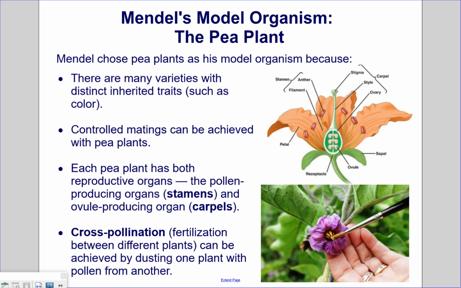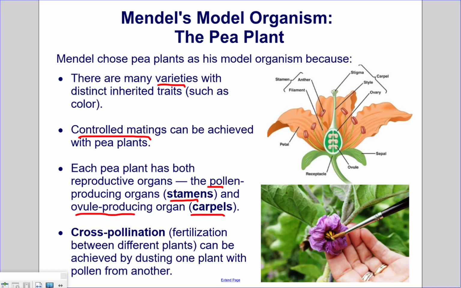Mendel's model organism, the pea plant. Mendel chose pea plants as his model organism because there are many varieties with distinct inherited traits, such as flower color. Controlled matings can be achieved with pea plants, and each pea plant has both reproductive organs, the pollen producing stamen, the male part of the plant, and the ovule producing carpel, or the female part of the plant.